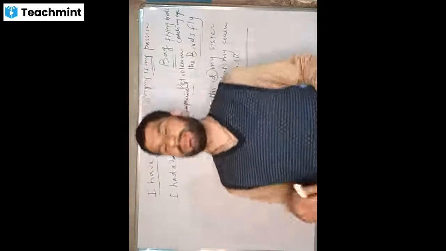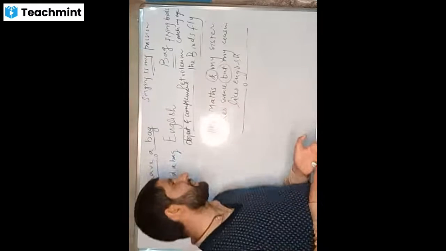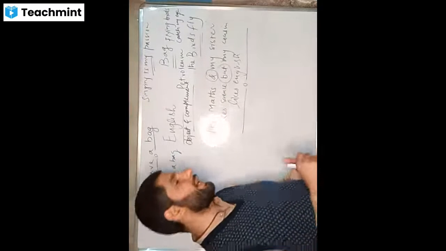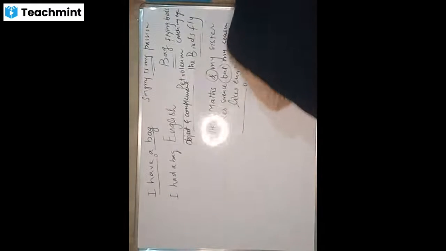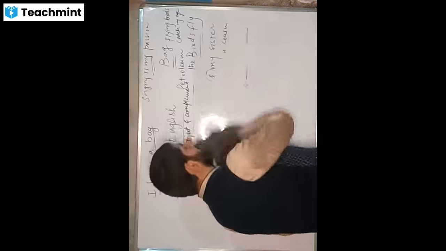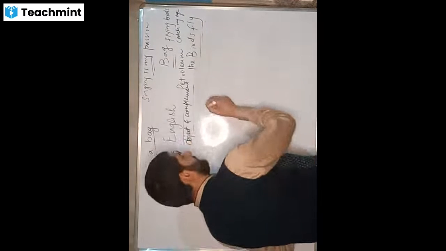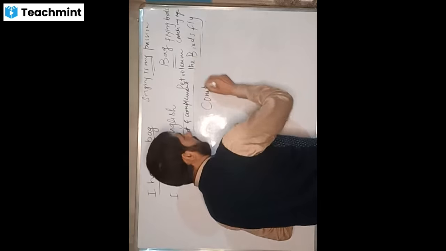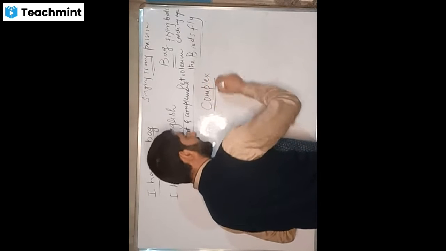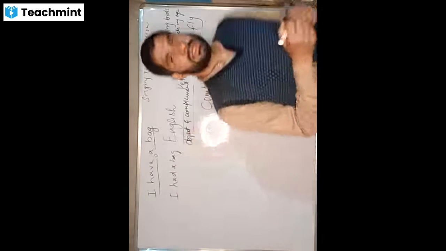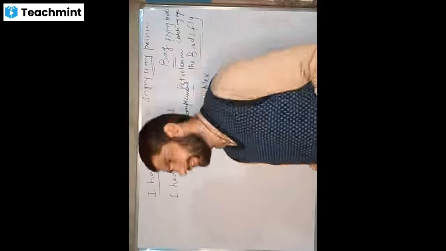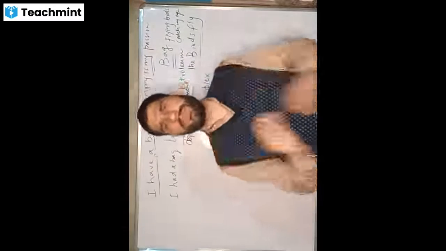So on the basis of clauses, we say we have simple sentences, compound sentences, and then complex sentences. Now we will move on to complex sentences. The definition of compound and complex sentences is almost the same except for a few changes.